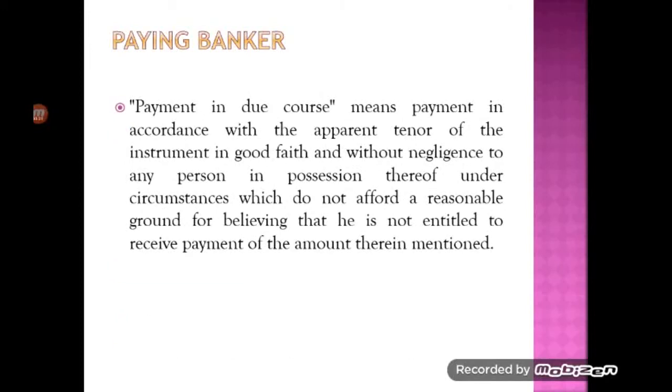Payment of a negotiable instrument to the holder at or after its due date, in good faith by the payer and with no notice of any defect in title, is called payment in due course. Which means if he made the payment in due course, that is in good faith, without negligence and according to the apparent tenor of the check, then he cannot be held responsible.